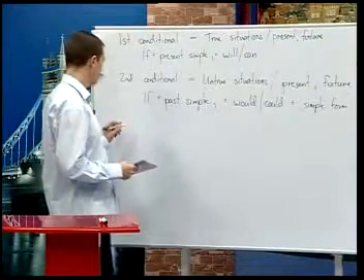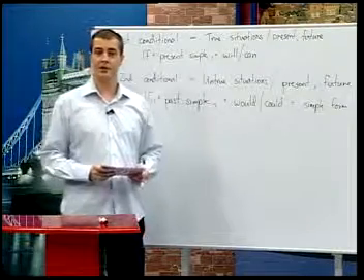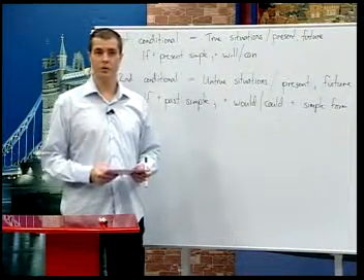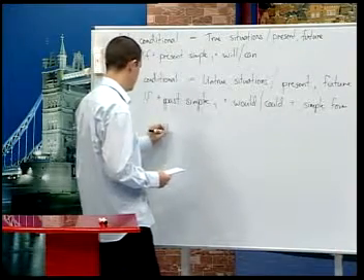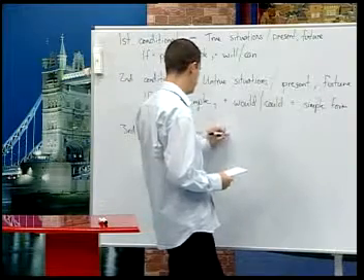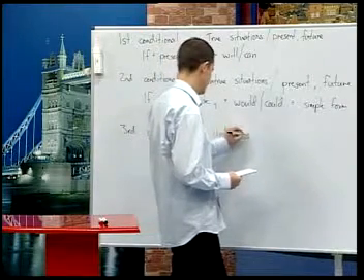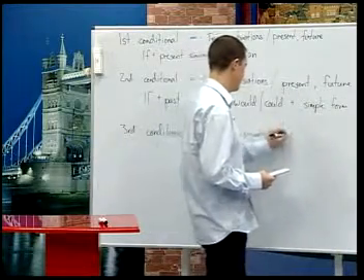The third conditional is used for contrary to fact situations in the past, or untrue situations in the past. Third conditional, this means untrue situations in the past.